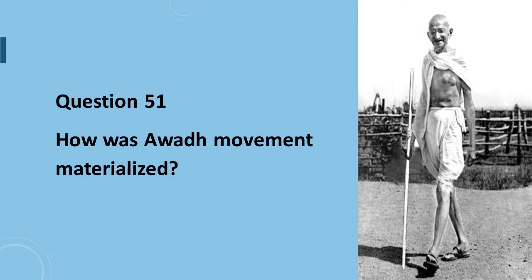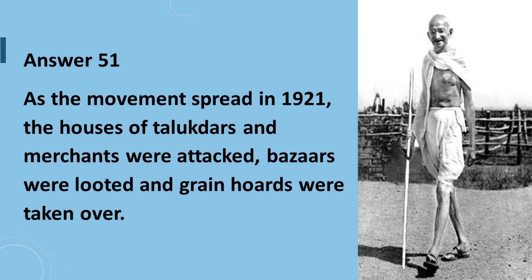Question number 51 is, how did the Awadh movement materialize? Answer: as the movement spread in 1921, the houses of talukdars and merchants were attacked, bazaars were looted, and grain hoards were taken over.